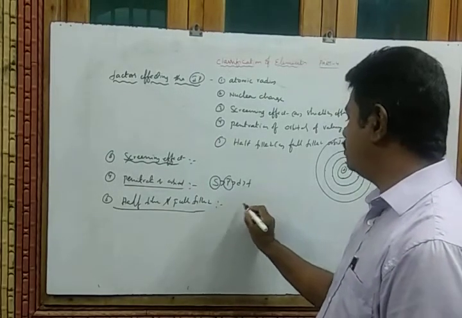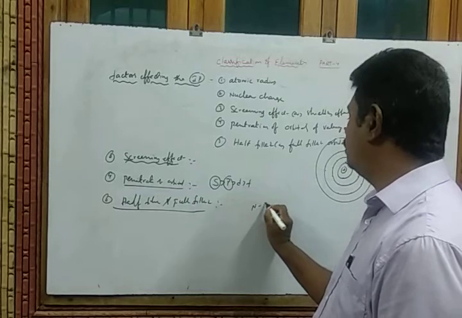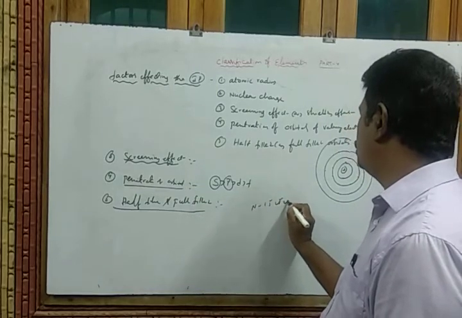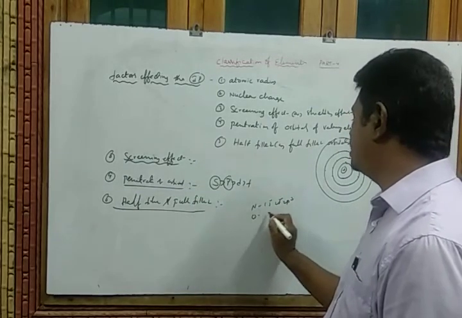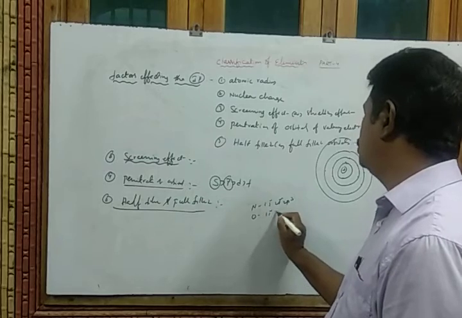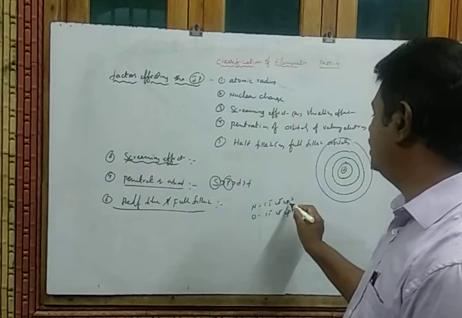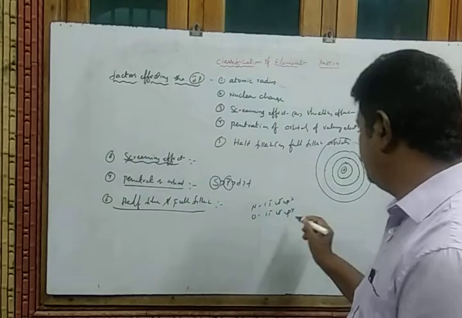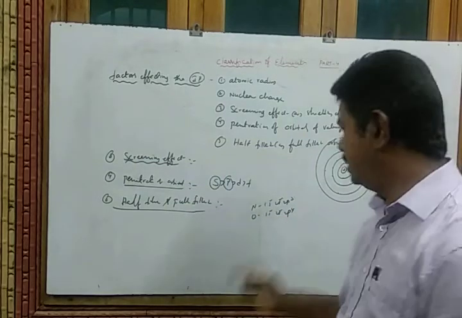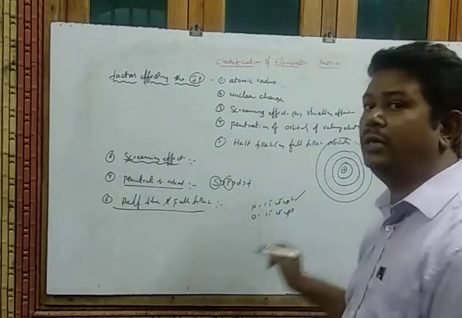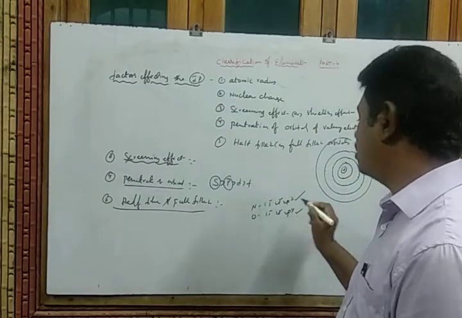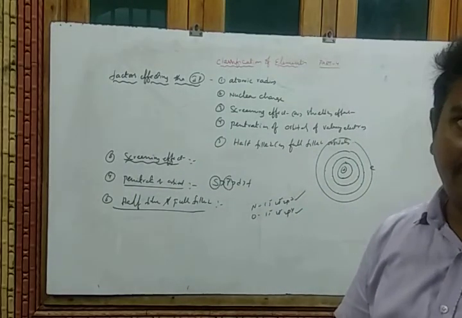Am I right? Nitrogen is 1s2, 2s2, 2p3, whereas oxygen is 1s2, 2s2, 2p4. While comparing these two, the p orbital of nitrogen is half filled, unlike oxygen. So it requires more energy to remove the electron than oxygen, because of the half filled orbital.